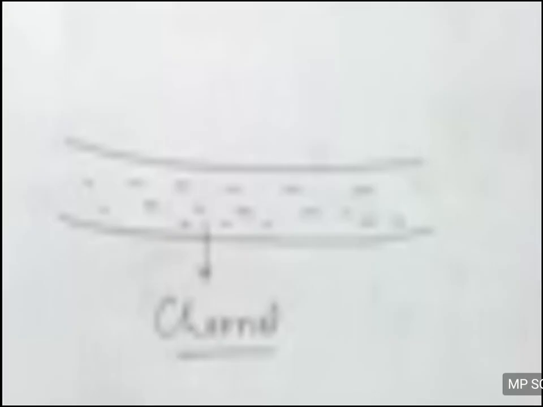So this can be made clear with the diagram. So I told you about the drainage. Drainage is any channel through which the water is flowing. What is drainage system? Drainage system is the river along with its tributary and distributaries. And I told you what is drainage basin. It is the total area covered by the river along with its tributary and distributary. So you can see in the figure, the river flowing with its tributary and distributary, and the total area covered by it is called the drainage basin of that river.